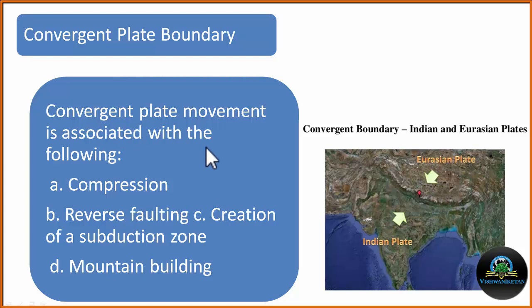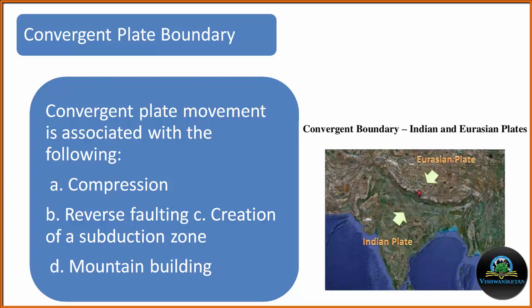Now, an example of the convergent plate boundary. The excellent example of the convergent plate boundary is the collision of the Indian and Eurasian plates. The feature associated with the convergent plate boundary is compression. And as we know, when we have compression, we will get the reverse fold and there may be the creation of a subduction zone. Now, which plate will subduct under the other? It will depend upon the density of the plate.